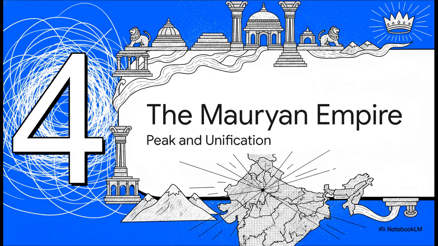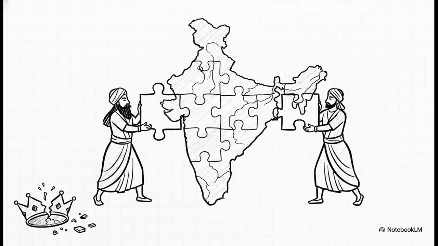This represents the absolute peak of ancient political unification. In 321 BCE, driven by the brilliant political and military strategy of his mentor, Chanakya, Chandragupta Maurya overthrew the last Nanda king. He took this completely fragmented map of competing states and basically welded them into a massive, centralized superpower that controlled huge chunks of India, stretching right up into the northwestern territories.